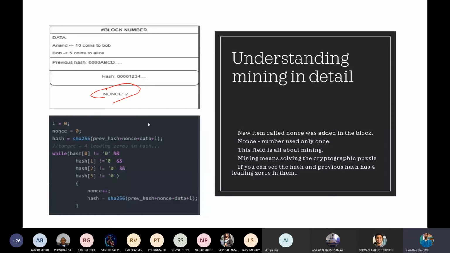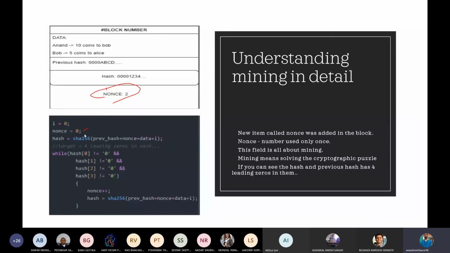How it is done is, as you can see here in the code snippet, I have initialized this nonce value to 0. Nonce is just an integer number, it has a limit, but it is very large, like a long int. You can imagine this nonce to be a very long number.